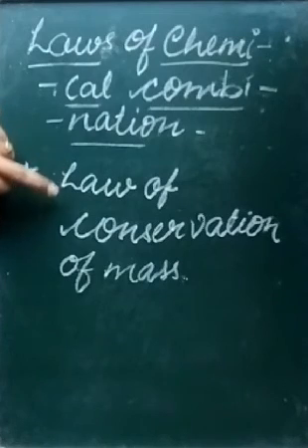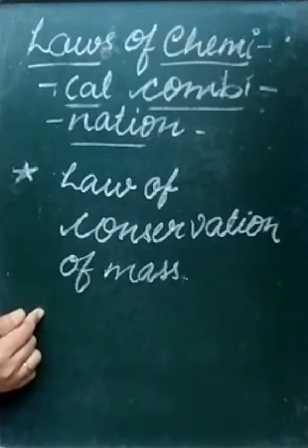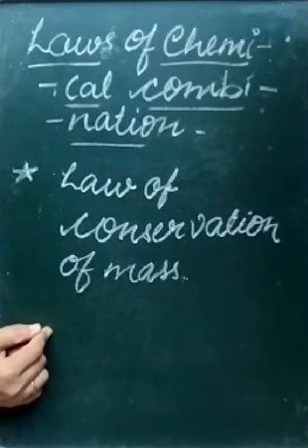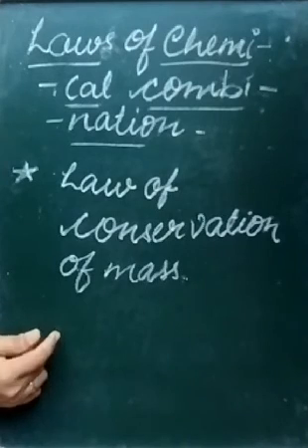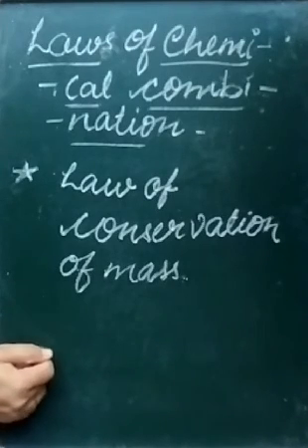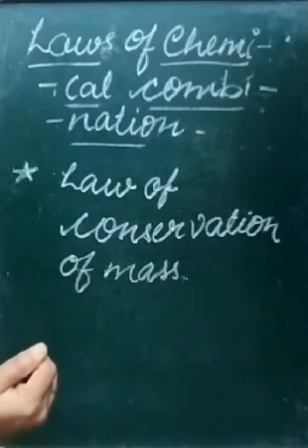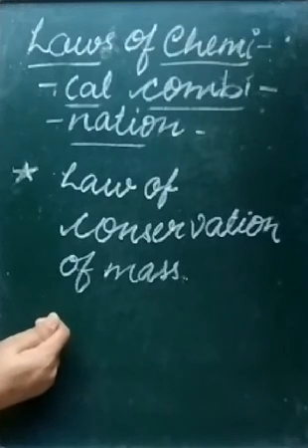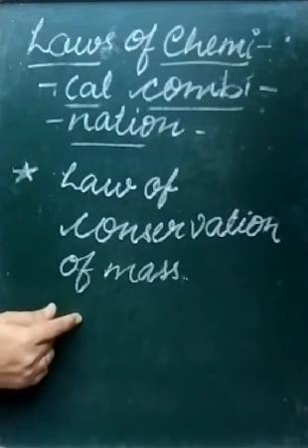So I'm starting with the law of conservation of mass given by Lavoisier. According to this law, mass can neither be created nor be destroyed. What is mass? Matter contained by a substance, by a thing, that is known as mass. So how much matter a substance contains, that is mass. So mass can neither be created nor be destroyed.